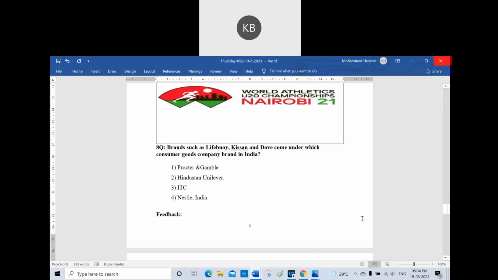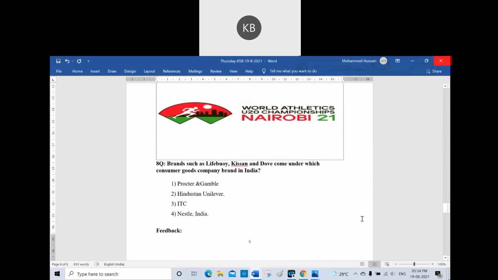And now the eighth question. Brands such as Lifebuoy, you are familiar with Lifebuoy, I think, and you are also familiar with Kissan and Dove soap. Lifebuoy, Kissan, and Dove come under which consumer goods company in India? They all belong to a consumer goods company, and that too in India. Is it Procter and Gamble? Is it Hindustan Unilever? Is it ITC or is it Nestle India?